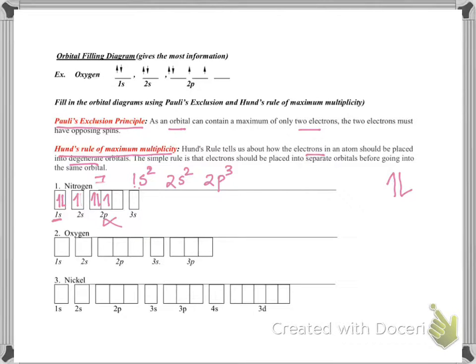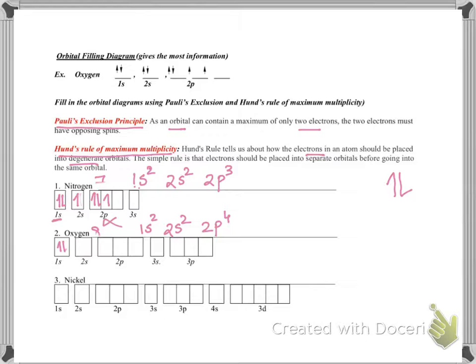Two more examples. Let's say oxygen. Oxygen's atomic number is 8. Its electronic configuration is 1s2, 2s2, 2p4. So 2 electrons in 1s, and we have to follow Pauli's exclusion principle, opposite spin. If you write it like this, that is wrong.